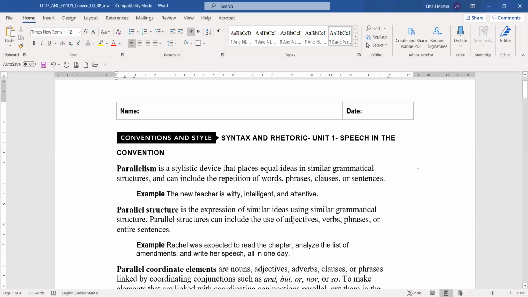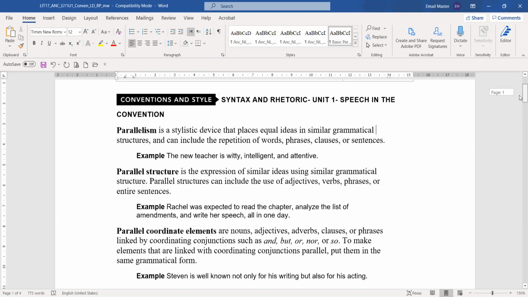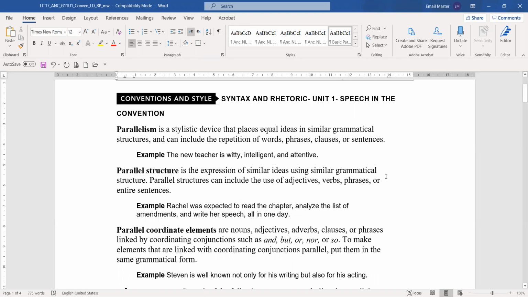Grade 11. Today we're going to talk about syntax and rhetoric. In one of the other videos, we studied enumeration, listing. So we said 3 or more things in the sentence, we put commas in between. These can be all nouns, all adjectives, all verbs, etc. And they should create a parallelism. So we talked about parallel structure briefly there. Now we're going to look at it in detail.